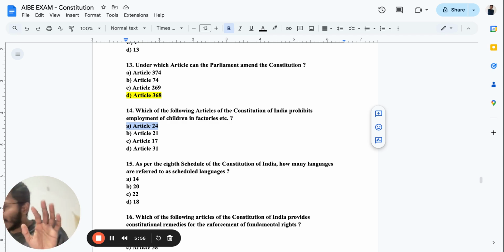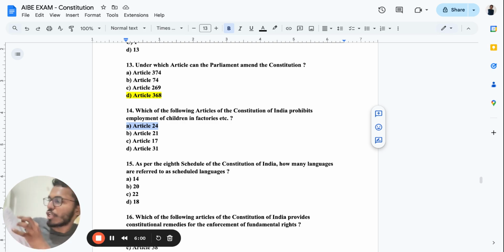Such kind of question, this exam is not like college exams, where you need to byheart the sections and everything. Nothing like that. Go to 24, you will be able to figure it out. So what does it say? Prohibition of employment of children in factories. Simple as that. Okay. That is the correct answer.